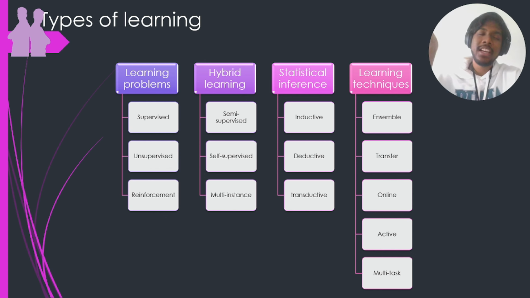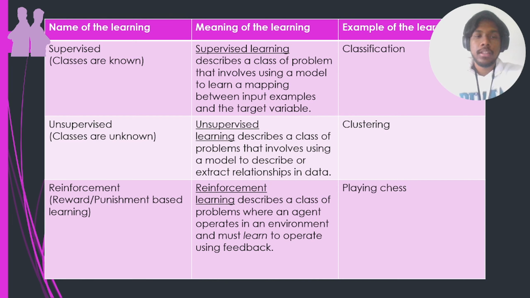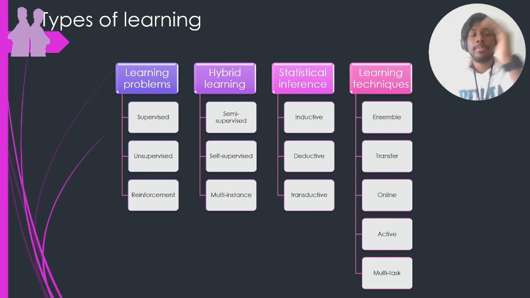AI is an ongoing field and it is advancing, right? There is research going on, and a lot of things being worked on. So these are just the basic types. There are even more types that have evolved and are being added to this list. Let's go with one at a time. The first one is learning problems. Based on learning problems, we have supervised, unsupervised, and reinforcement.